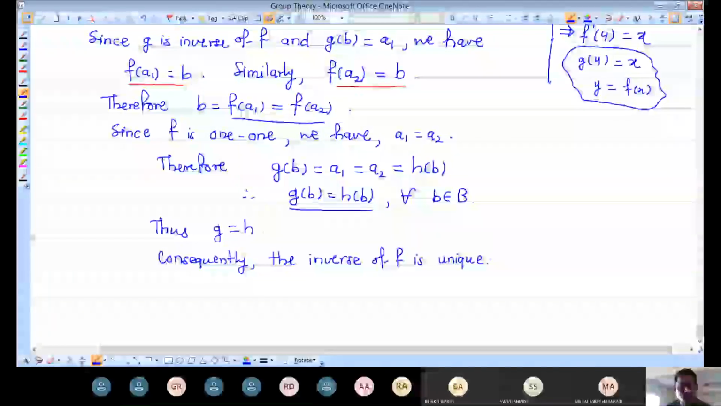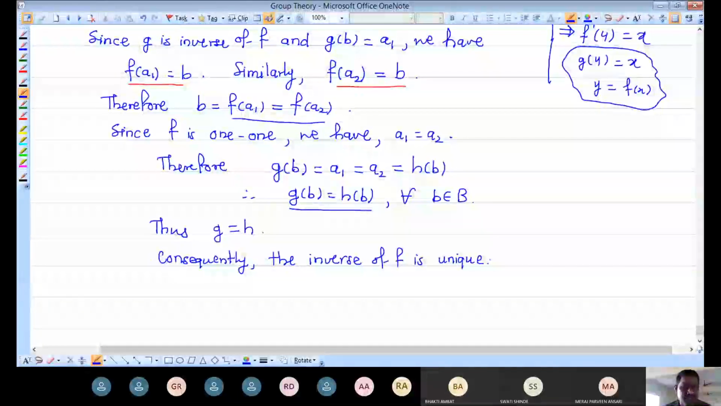So hereafter we can directly say that for any 1 to 1 and onto mapping, its inverse exists always, and if it exists, then it is always unique. So these two theorems give us this statement: inverse of any 1 to 1 and onto mapping is always unique. So this is the proof of this theorem.